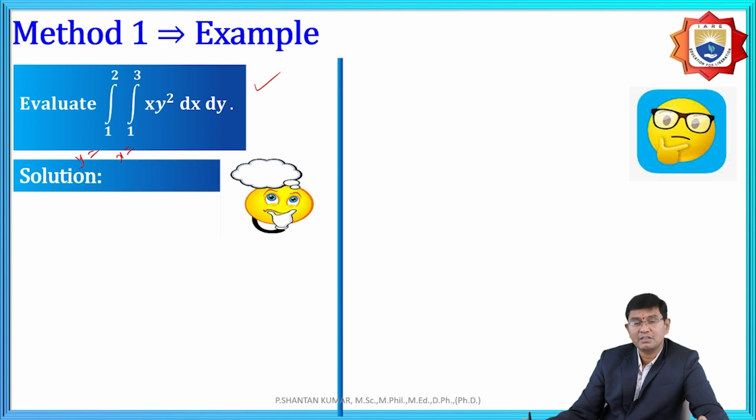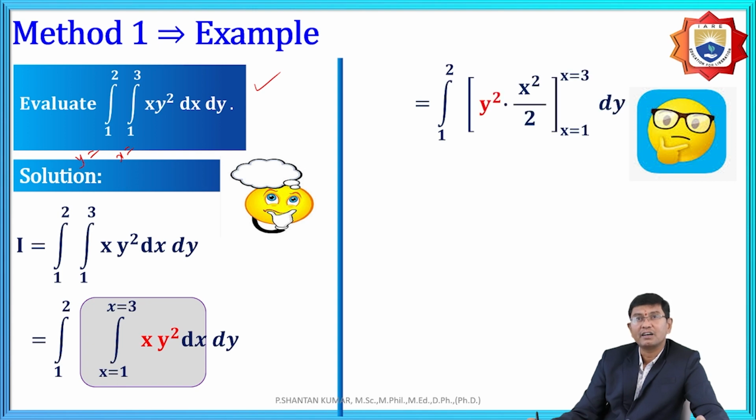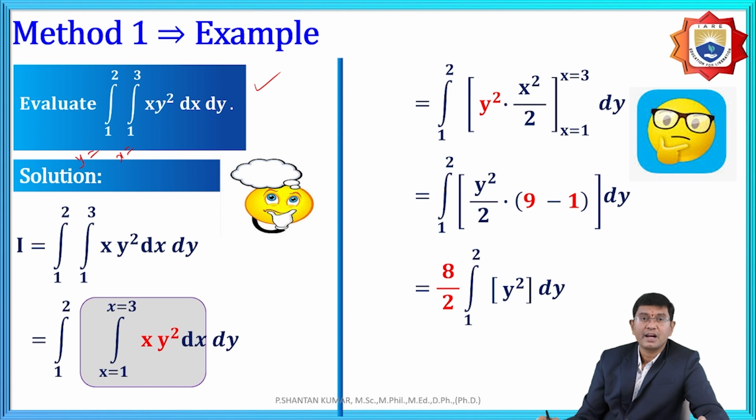Based upon this, we need to assume that we integrate first with respect to x. The x integration is x square by 2, and here the limits are 1 to 3. Therefore, after replacement of upper and lower, that is 9 minus 1 by 2, that is 8 by 2, which is nothing but 4, into the integration 1 to 2 of y square dy. And once again we need to integrate with respect to y.